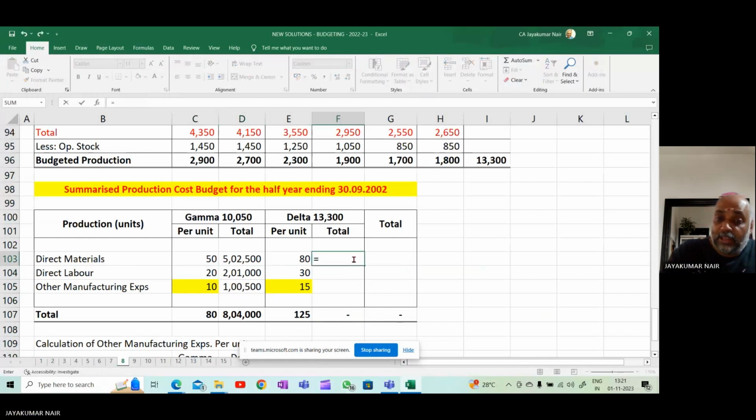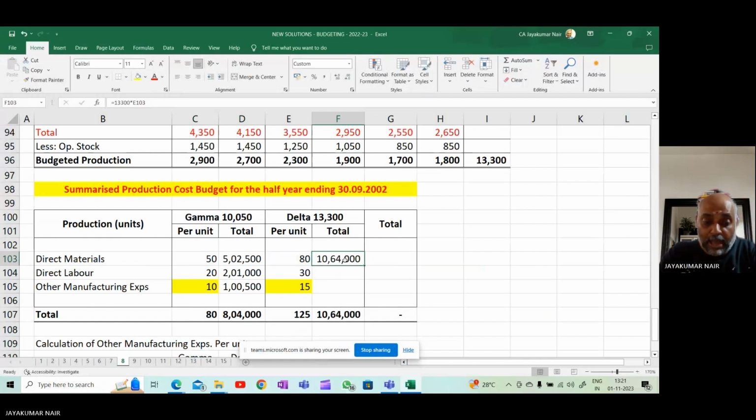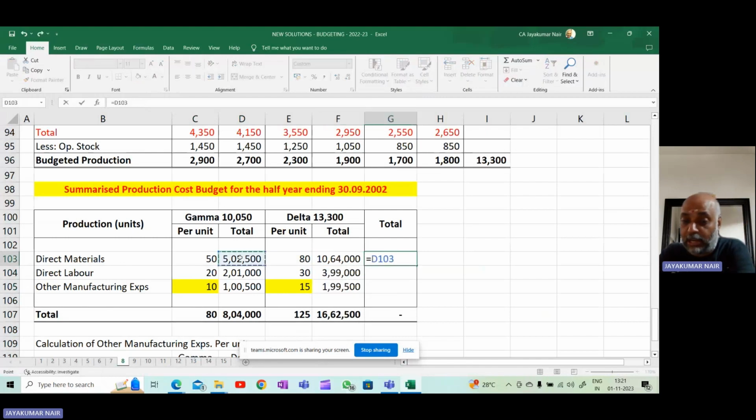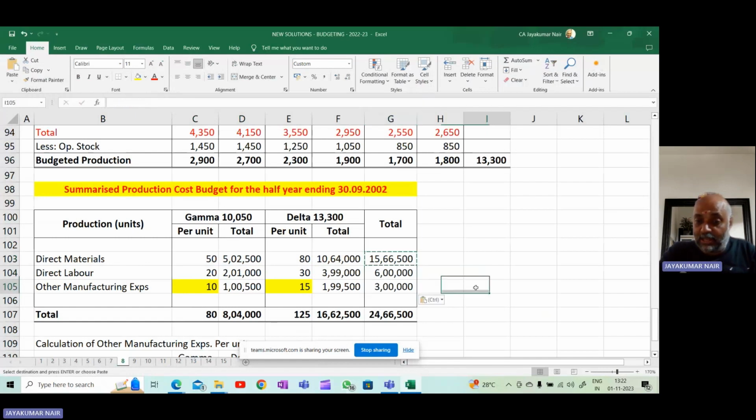Similarly, here it is 13,300 into 80, and you calculate for the others, you get the total. If you want to find the total material cost, add the total material cost of Gamma plus the total material cost of Delta, you get the total. So this is the production cost budget for the year ending 30th September 2022.